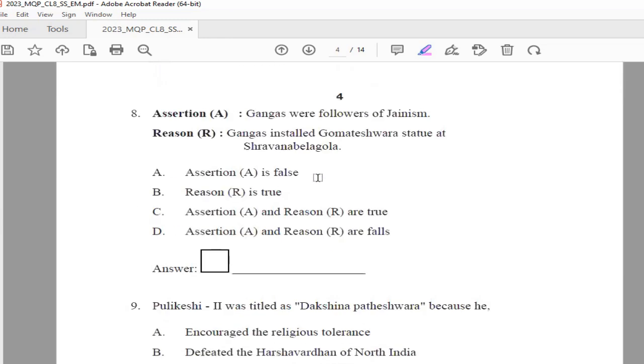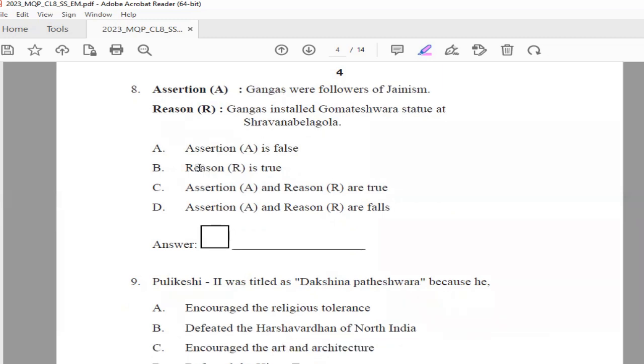Next question. Now here the question is in the form of assertion and reason. Then you have to read it out and find according to the options which one is the right option which is matching here. So let's see. Gangas were followers of Jainism. This is assertion A. Reason, Gangas installed Gomateshwara statue at Sravana Belagora.